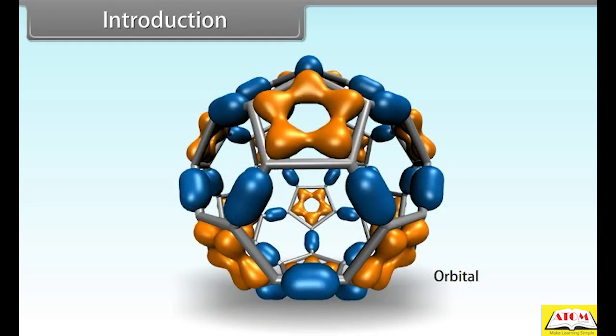Orbitals are characterized by a set of numbers known as quantum numbers. The energy, size, shape and orientation of the electron orbital can be specified by the use of three quantum numbers. These are principal quantum number, azimuthal quantum number and magnetic quantum number. So, throughout this lesson, we will study the quantum mechanical model of atom.